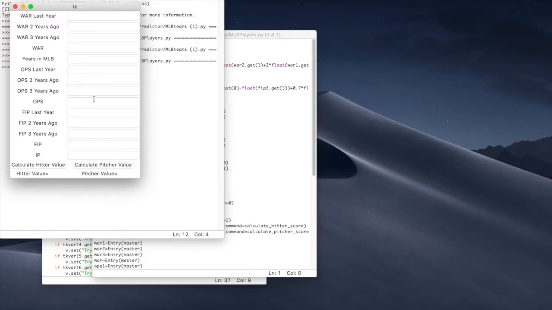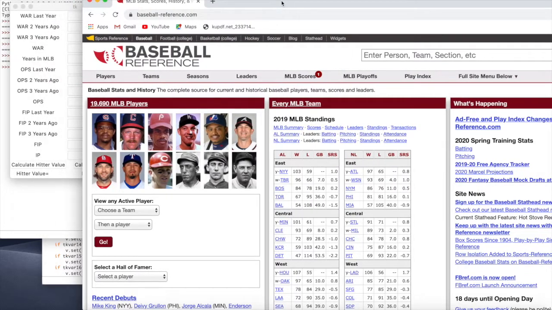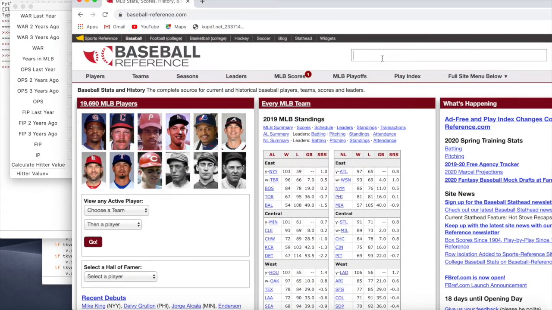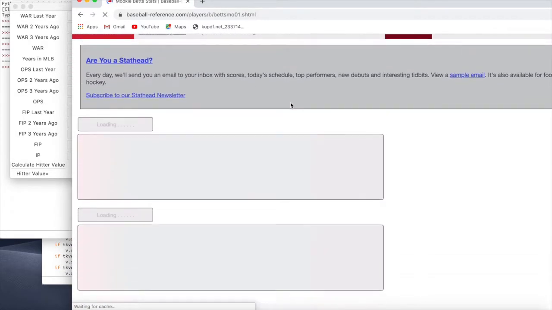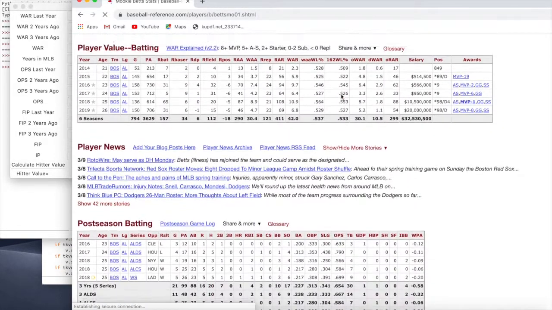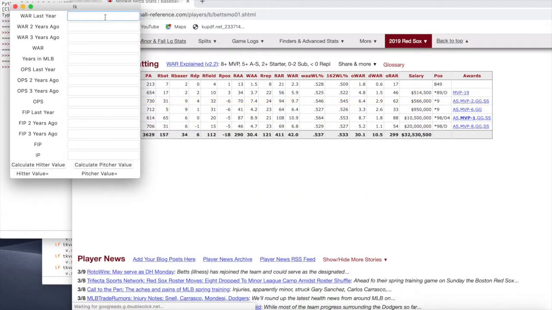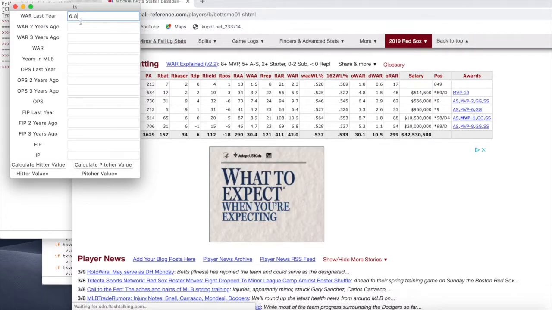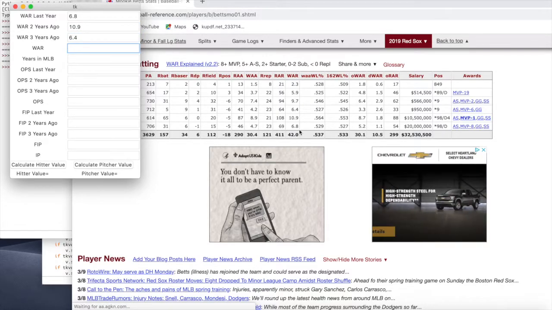and put all the stats in that it requests. So the website I used to find these statistics was baseballreference.com. And if we take Mookie Betts, for example, find his stats here. It says his WAR last year was 6.8. And then the year before that, it was 10.9 and then 6.4. And then his total wins above replacement was 42.